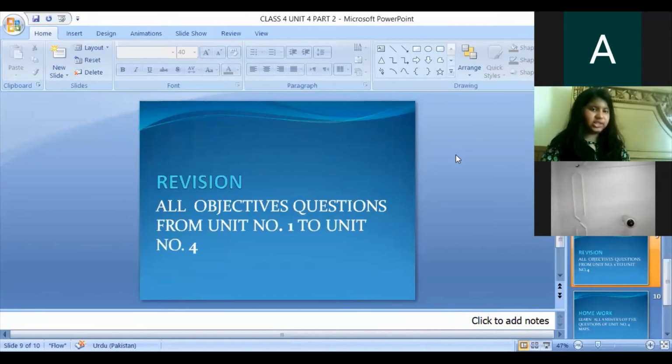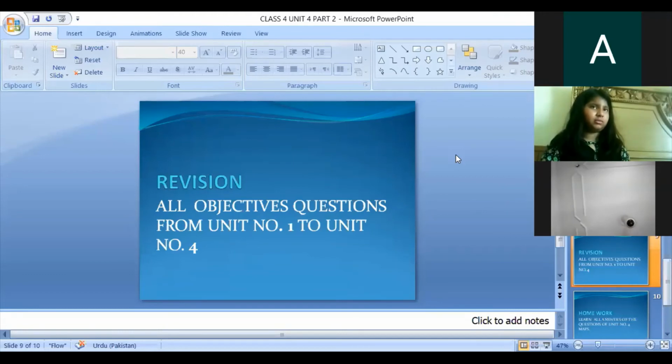M-O-S-C-O-W. Moscow is the capital city of Russia, and it is located in 2 continents. Russia is a transcontinental country, Asia and Europe. You will write Asia/Europe in the continent column, because Russia is a transcontinental country.